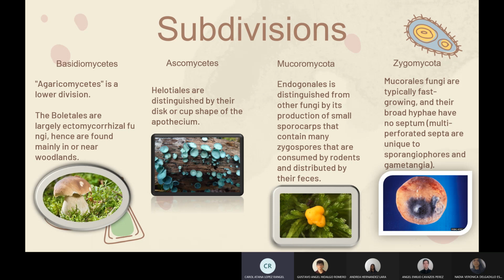Mucoromycota: Endogonales is distinguished from other fungi by its production of small sporocarps that contain many zygospores that are consumed by rodents and distributed by their feces. Zygomycota: Mucorales fungi are typically fast-growing and their broad hyphae have no septum. Multiperforated septa are unique to sporangiophores and gametangia.